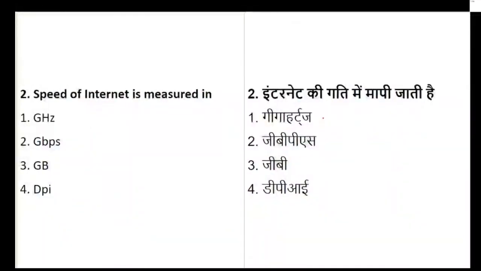Question number 2 is about the speed of internet. What is the speed of internet measured in? The options are GHz, Gbps, GB or DPI. So let's see, the speed of internet is basically in what form? Question number 2, your time limit has already started. Make sure that you are answering within the time limit. Question number 2 is on the screen.